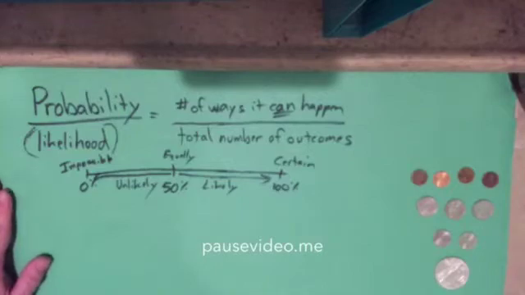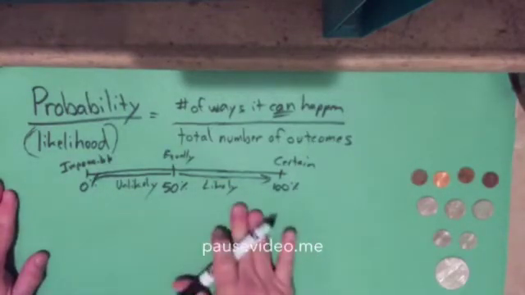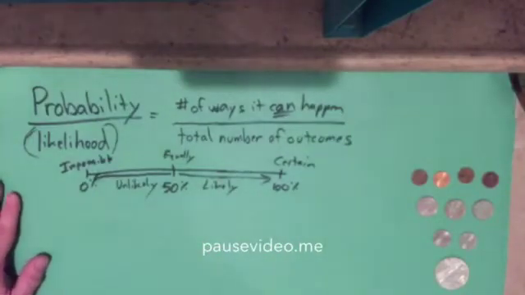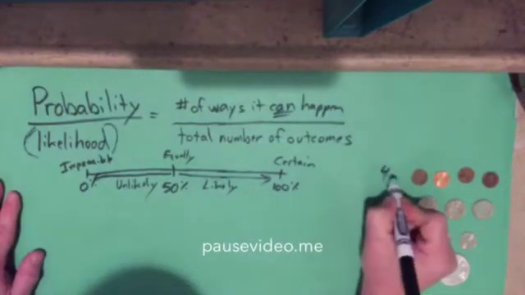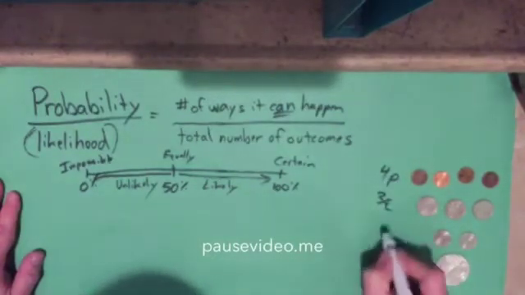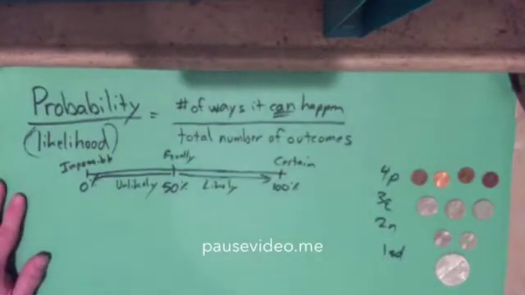So much of my life is determining what the likelihood of success is and then making a decision whether to try something or not based on that. Okay? So, over here on the right-hand side, I have some coins. I have 10 coins. I have 4 pennies, excuse me, those aren't quarters. I have 3 quarters. I have 2 nickels. And I have 1 silver dollar. And I'm going to do just a couple probability problems with that.